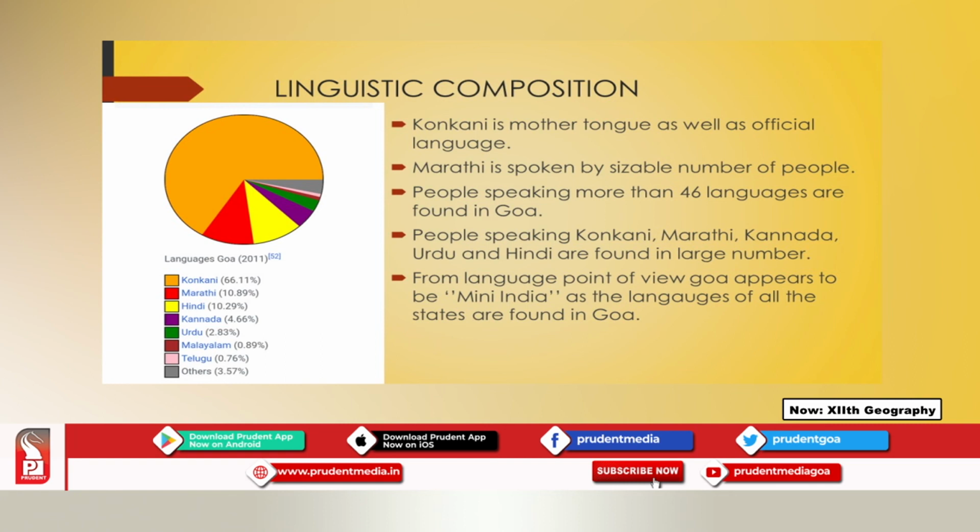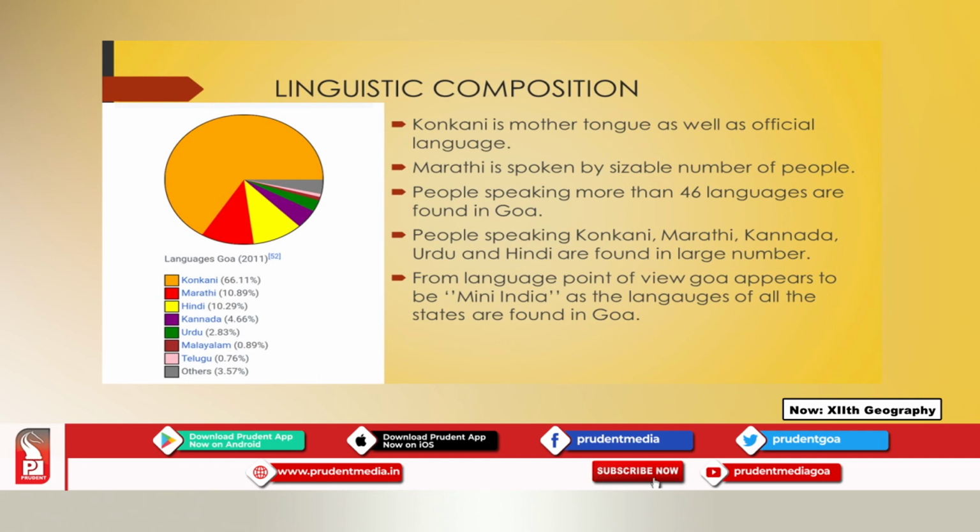So, the maximum number of Goans speak the mother tongue of Goa, Konkani. We have a higher percentage of people speaking the Konkani language in the state, that is 66%. Then the second most widely spoken language in the state is Marathi.